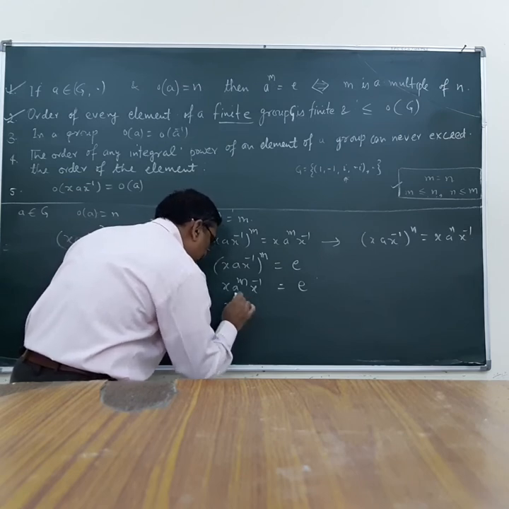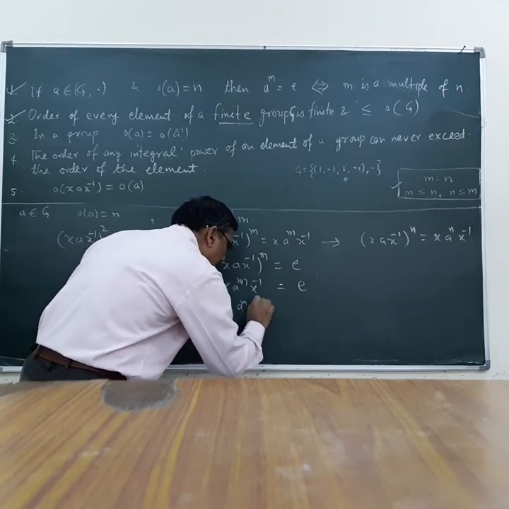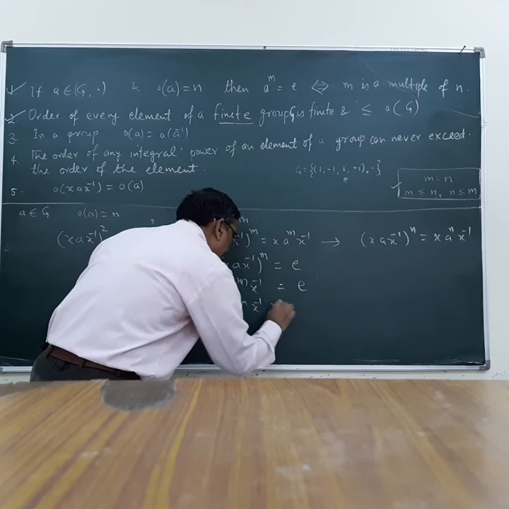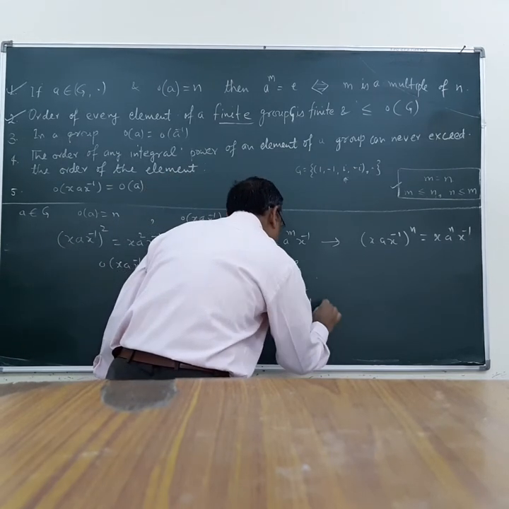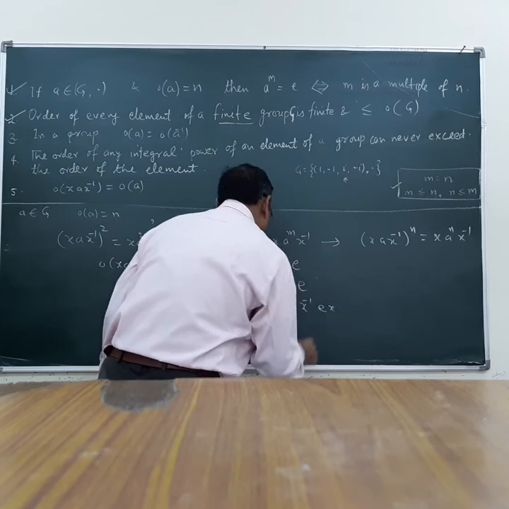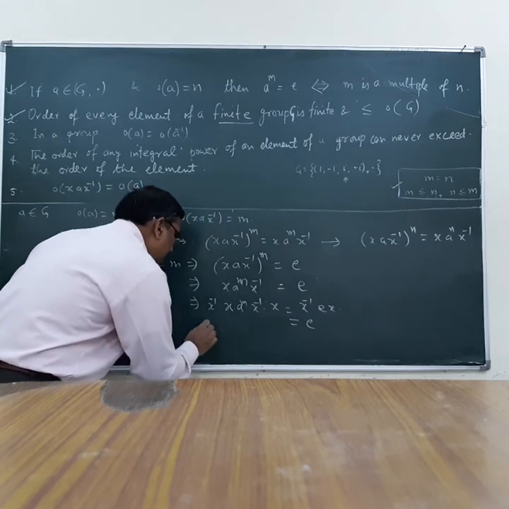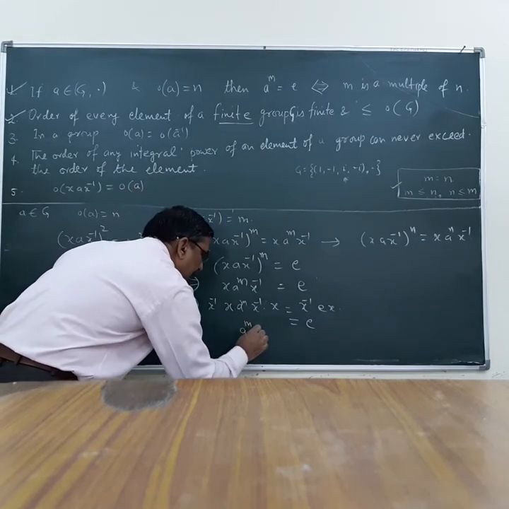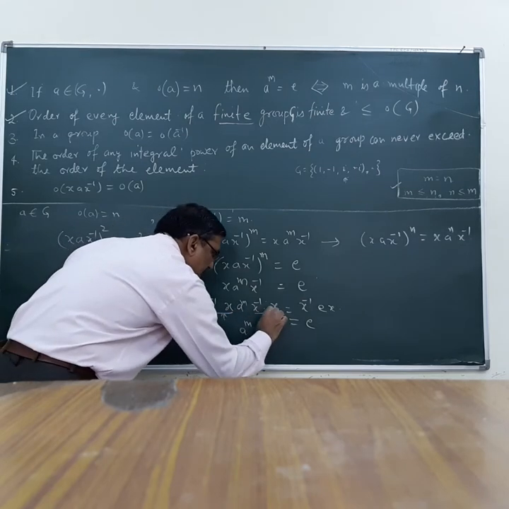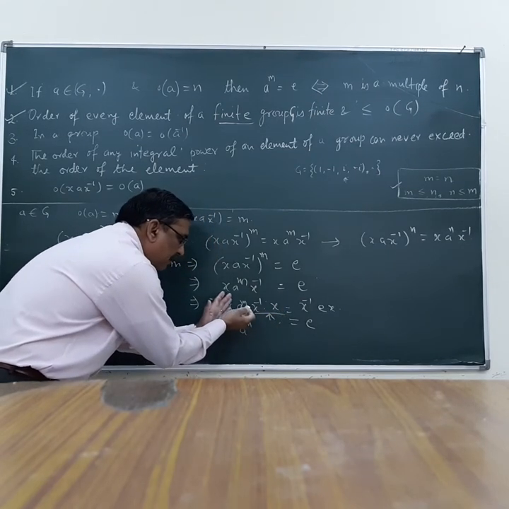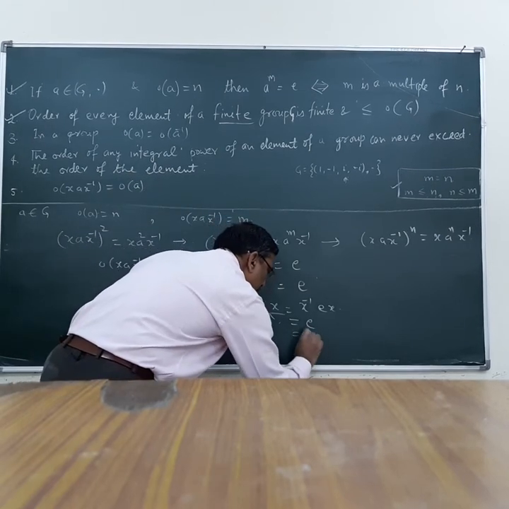Let us operate this x a raised to power m x inverse, both sides, with x inverse and x. So x inverse identity x will again give us the identity, and from here a raised to power m will give us identity, and identity operated by a raised to power m will give us a raised to power m is equal to identity.